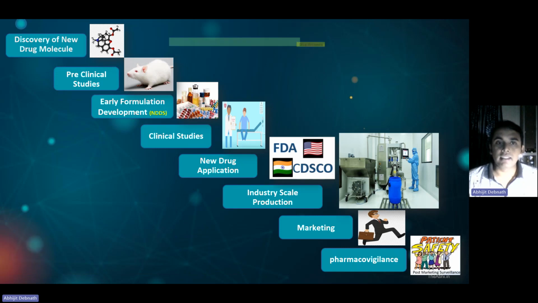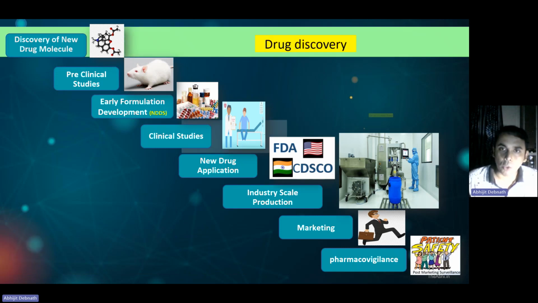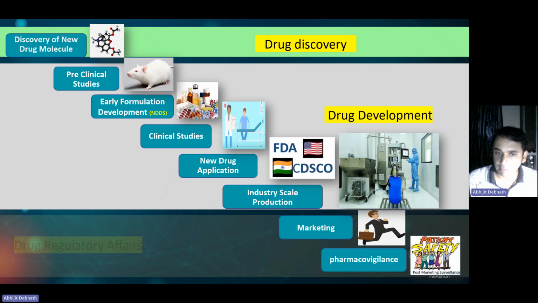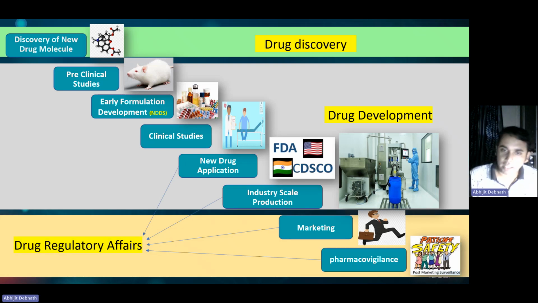In a nutshell, the first step is called drug discovery. This part, from preclinical studies to industrial scale production, actually comes under drug development. And the new drug application, some parts of industrial scale production, the marketing and pharmacovigilance come under drug regulatory affairs. So you should be careful when we use different words. Drug discovery and drug development are both different. Okay.